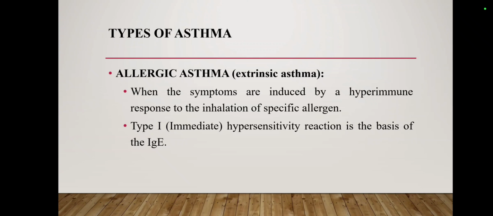Okay, we have the first one, allergic asthma. It is also called extrinsic asthma, and when symptoms are induced by a hyperimmune response to the inhalation of specific antigens, this type of asthma is called allergic asthma. And this is a type 1 hypersensitivity reaction, and it is based on IgE. As you know, there are four types of hypersensitivity reactions: type 1, type 2, type 3, and type 4. Type 1 is called immediate hypersensitivity reaction, and allergic asthma is one of them, type 1.